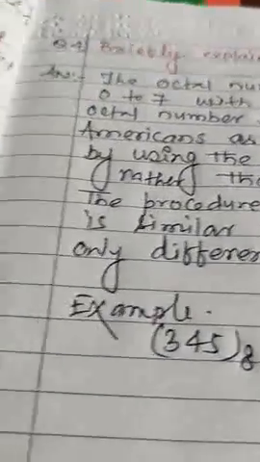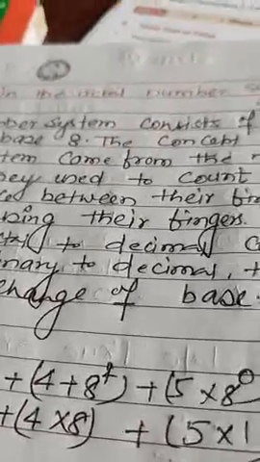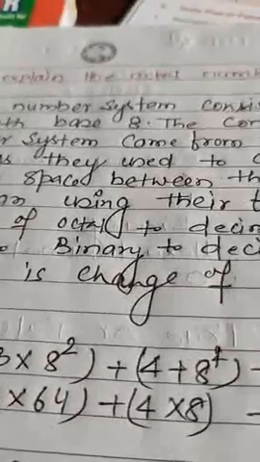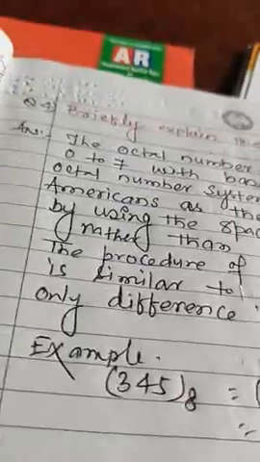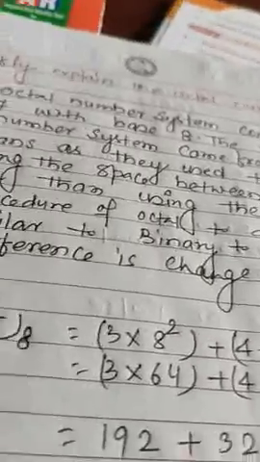The procedure of octal to decimal is similar to binary to decimal. The only difference is the change of base.